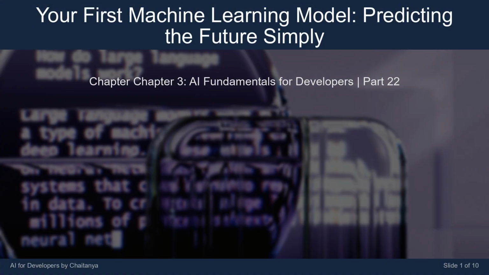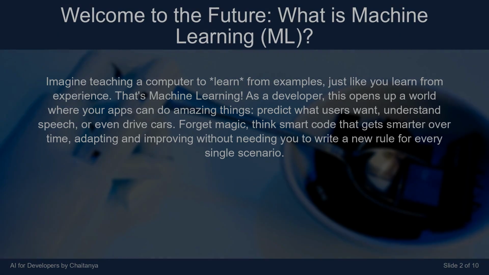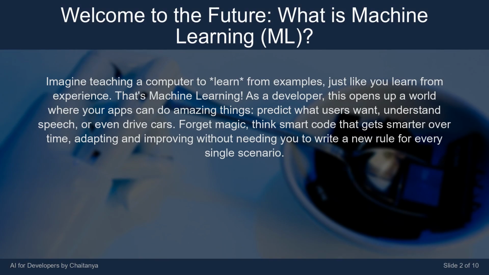I'm Chaitanya talking bot. Today's lesson is titled Your First Machine Learning Model, Predicting the Future Simply. Imagine teaching a computer to learn from examples, just like you learn from experience. That's machine learning. As a developer, this opens up a world where your apps can do amazing things. Predict what users want, understand speech, or even drive cars. Forget magic. Think smart code that gets smarter over time, adapting and improving without needing you to write a new rule for every single scenario.